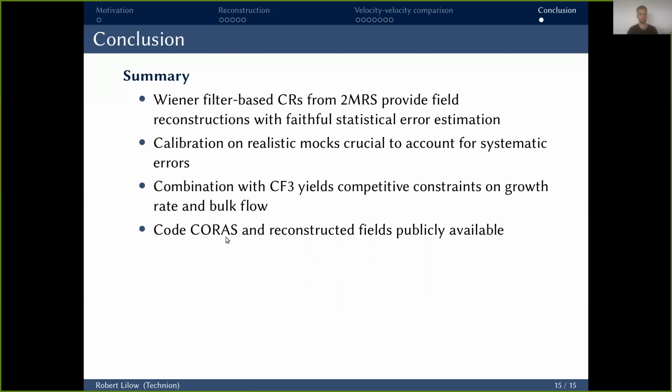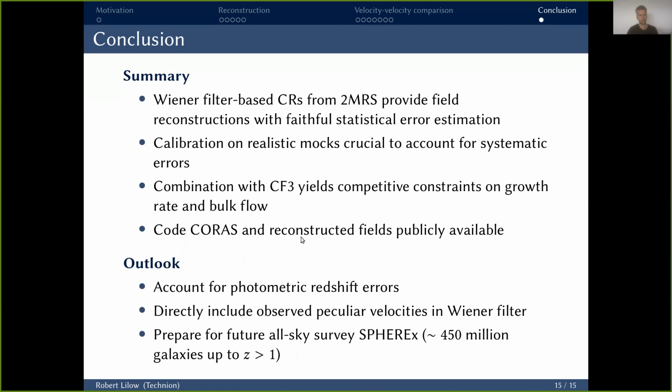And lastly, I want to mention that the code we wrote for this, called CORAS, is publicly available on GitHub, free for anyone to use. Given our method is really efficient, it takes about a minute to generate a constraint realization on a laptop.